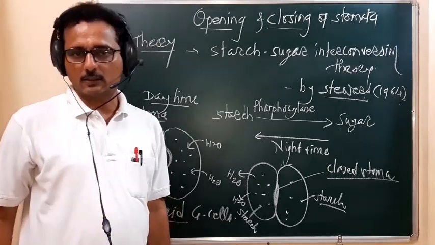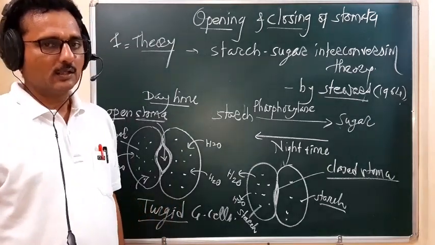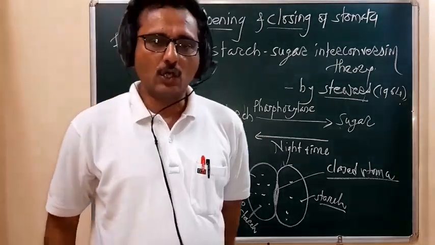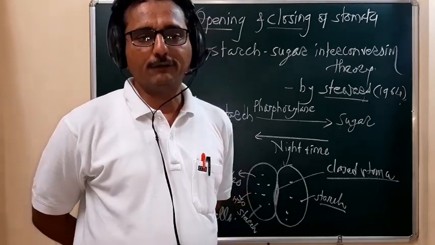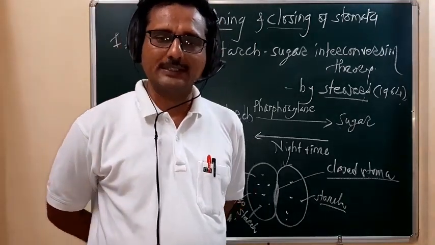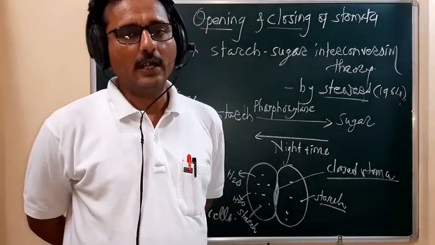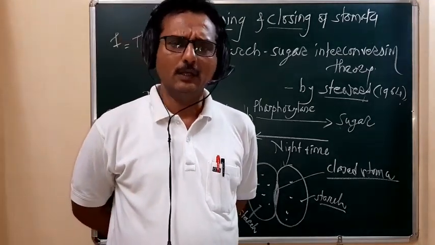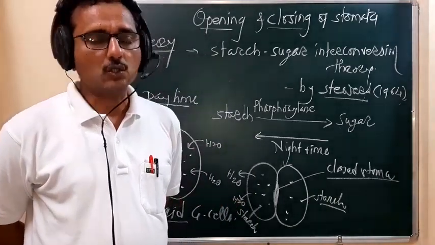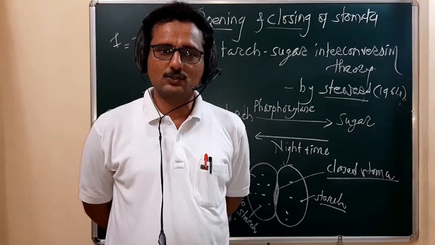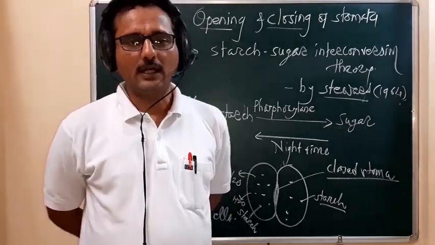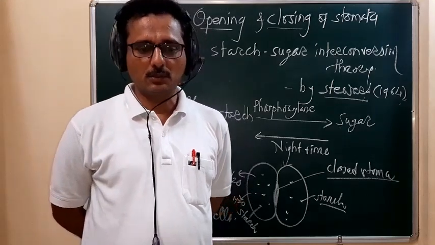This is totally based on the change in osmotic concentration of the guard cell. The osmotic concentration is higher during daytime and lower during night time. Because of this diurnal fluctuation in osmotic concentration of the guard cell, the stomata remain open during daytime and closed during night time.